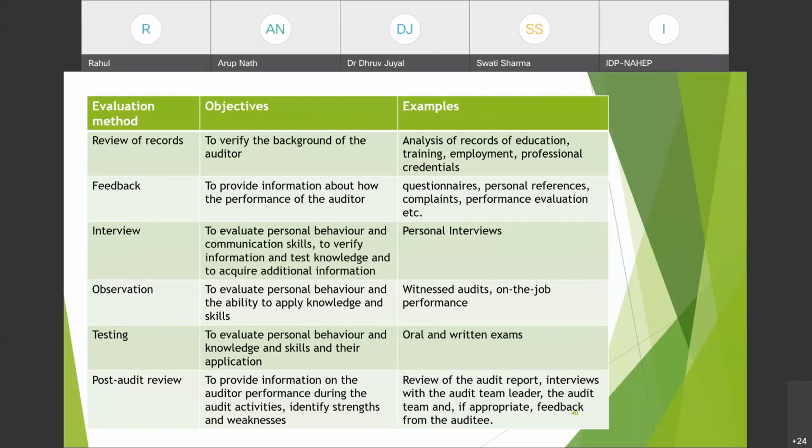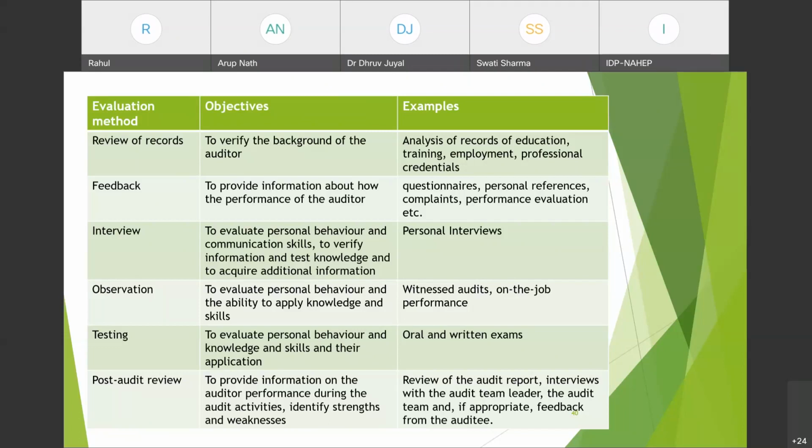Observation. Now, when the interview is done, you can observe to evaluate personal behavior and the ability to apply knowledge and skills. How will you do this? How will you observe that an auditor possesses the personal behavior to become an auditor, and whether he will be able to apply his knowledge and skills or not? You can observe this through witness audits or on the job performance.